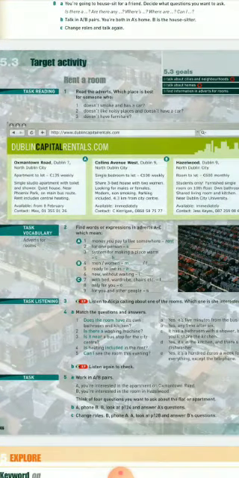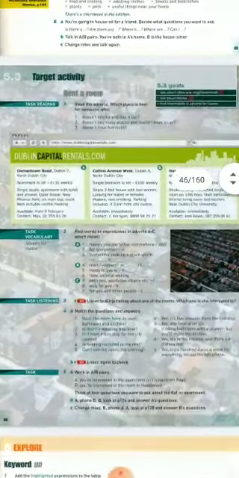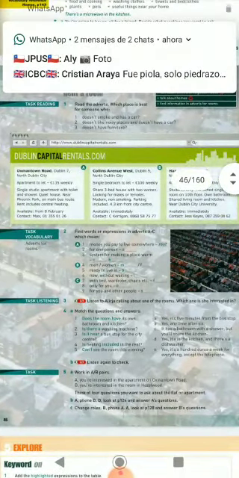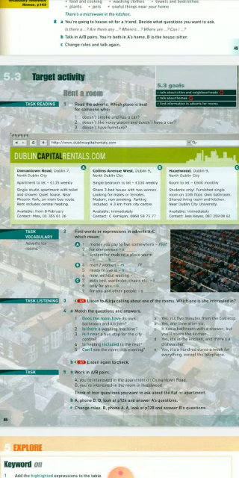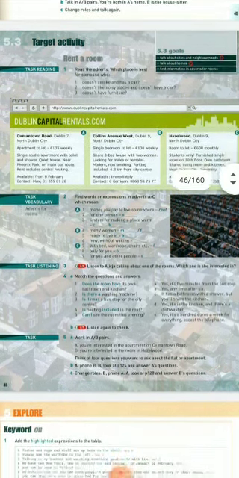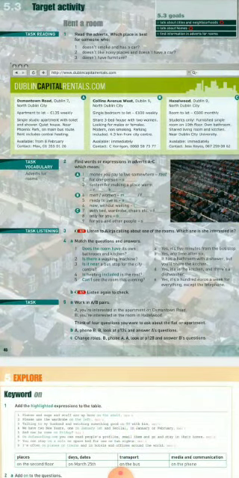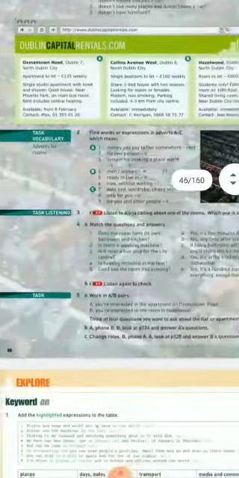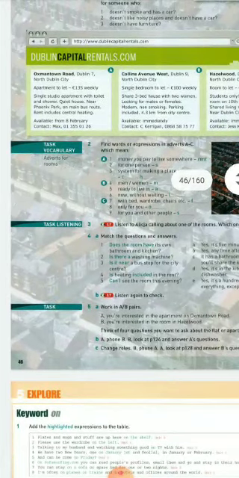DublinCapitalRentals.com. It is a page where you can find information to talk about cities and neighborhoods, talk about homes, find information in adverts for rooms. This is very useful information for you to understand how to publish or advertise for renting homes abroad. So there you've got the road and all the information about prices. And it says weekly, 1 week for 7 days. So you have to pay that amount of money per week.